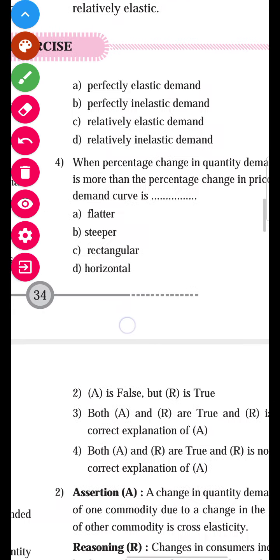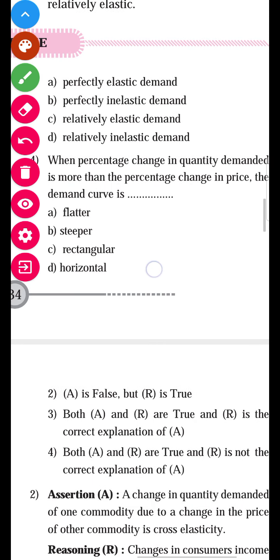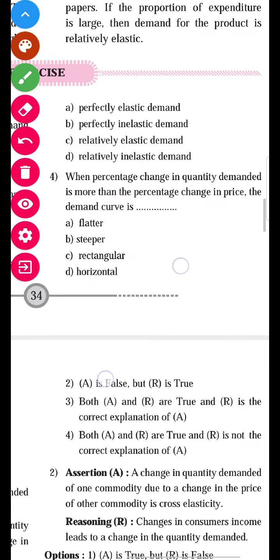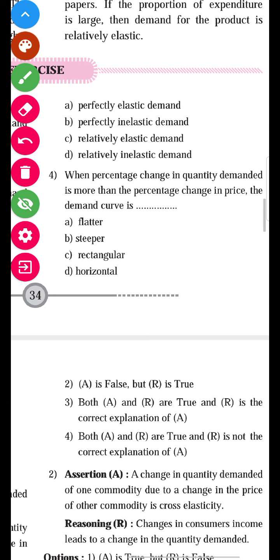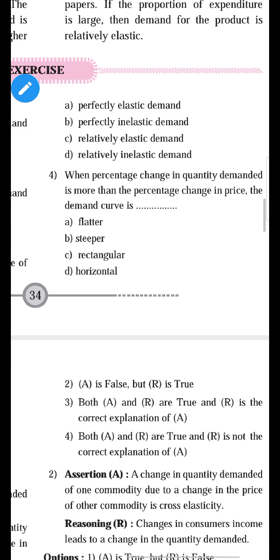Next, number 4. Number 4 is what? When the percentage change in quantity demanded is more than percentage change in price, the demand curve is what? See, try to read the sentence. Okay, means demand changes more and price changes less comparatively.